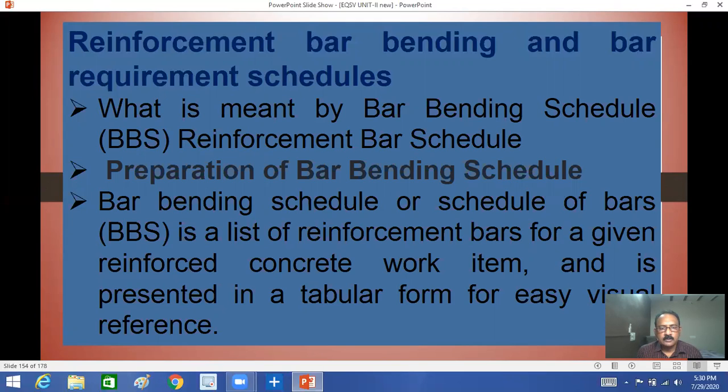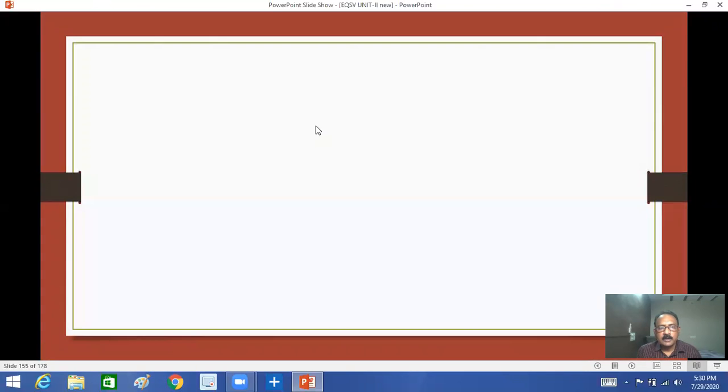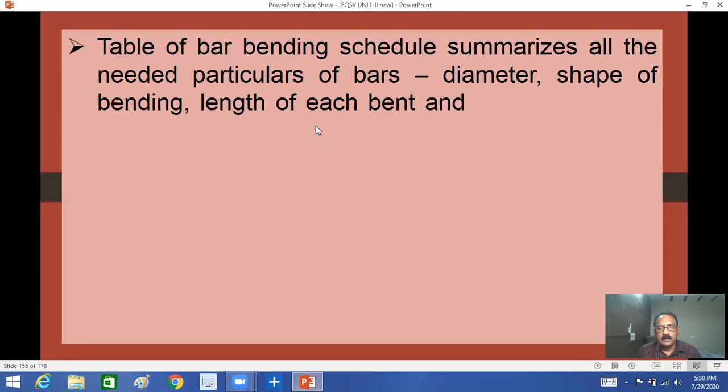A bar bending schedule is a list of reinforcement bars for a given concrete work item. Suppose foundation is one item, columns, beams are others. It is presented in tabular form for easy visual understanding, with figures showing the shape of the bar, length, width, depth, in a table.